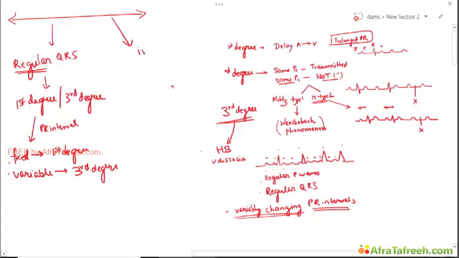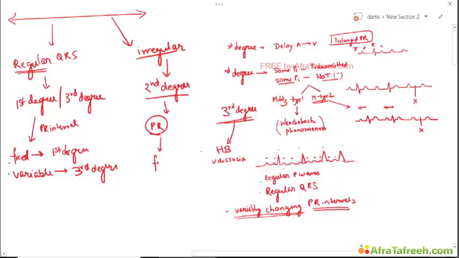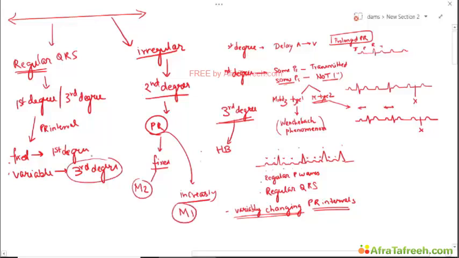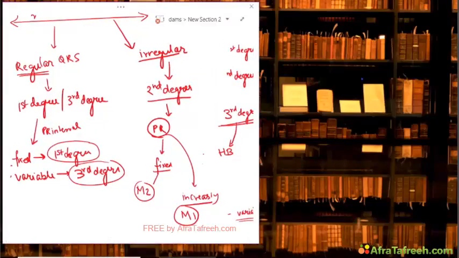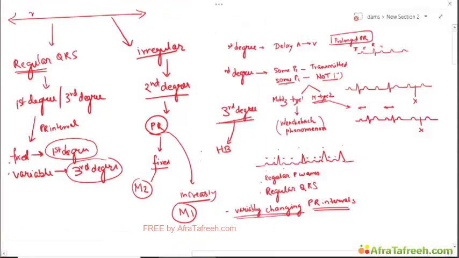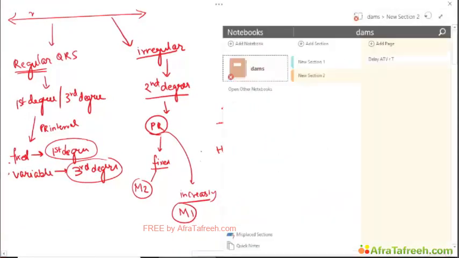If this is irregular, this is second degree heart block. You look at the PR interval again. If it is fixed or it is increasing. If it is fixed, this is Mobitz type 2. If this is increasing, this is Mobitz type 1. Okay, this is how we approach a patient with heart block, AV block.